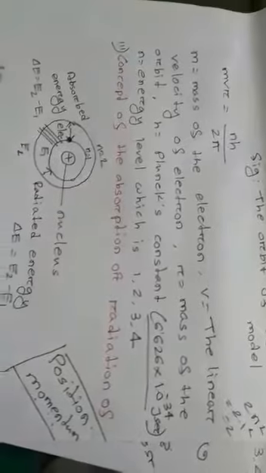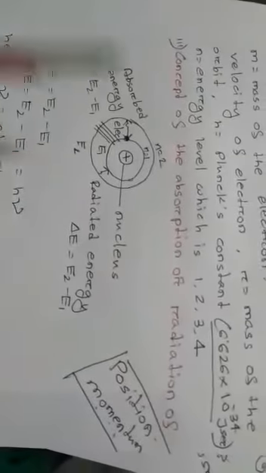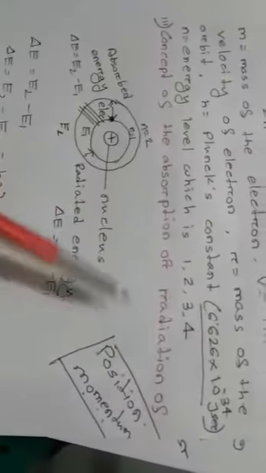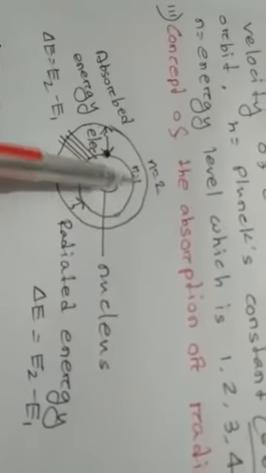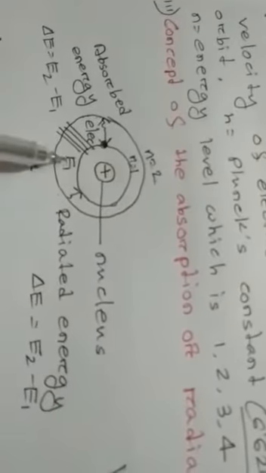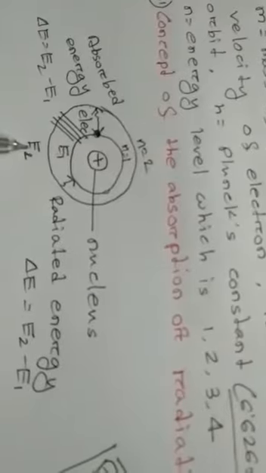Now come to the third concept: the concept of absorption or radiation of energy. Suppose here is the nucleus. Surrounding the nucleus, electrons are roaming. This is the first energy level, this is the second energy level. The energy of the first energy level is E1, the energy of the second energy level is E2.